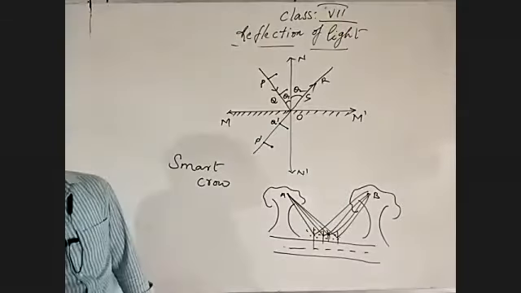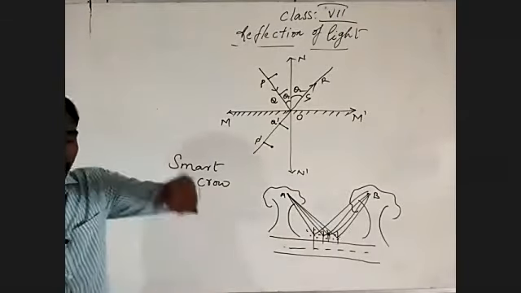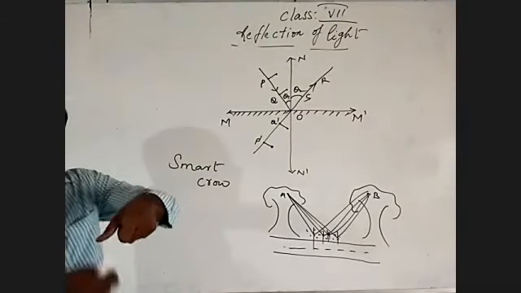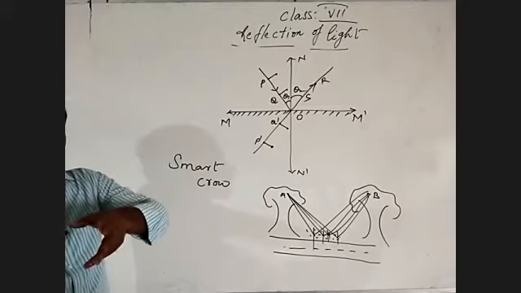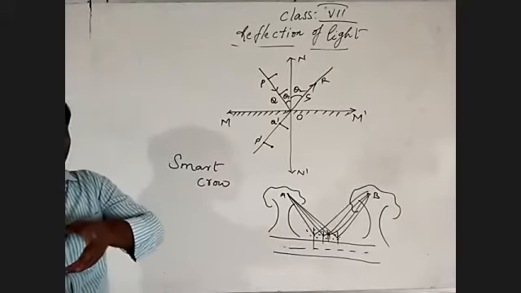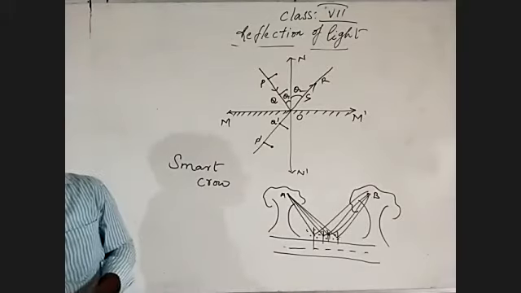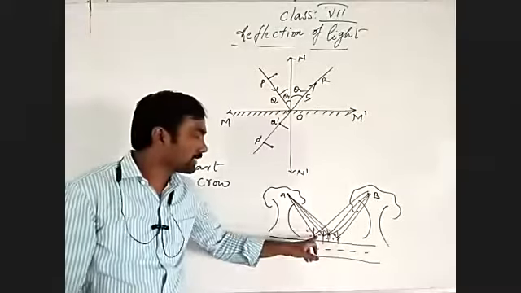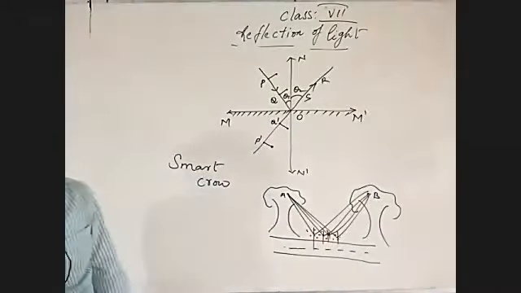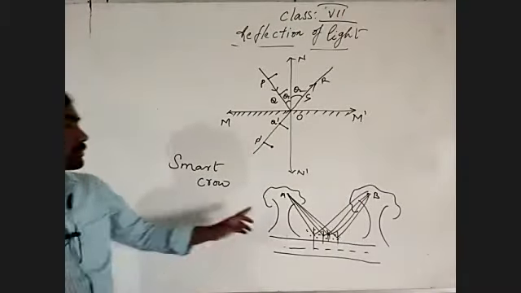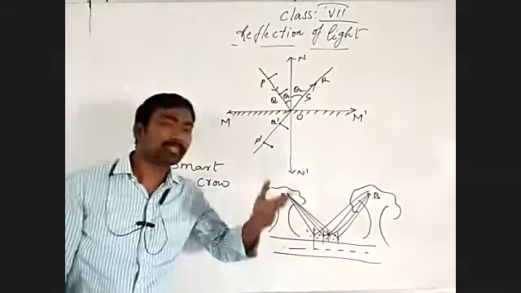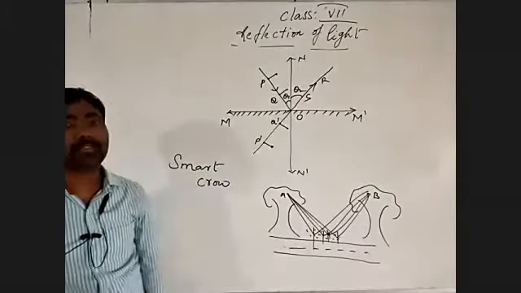Means the angle of incidence is equal to the angle of reflection. Then both are equal, and the smart fowl escapes by picking the grains and reaching B fastest.